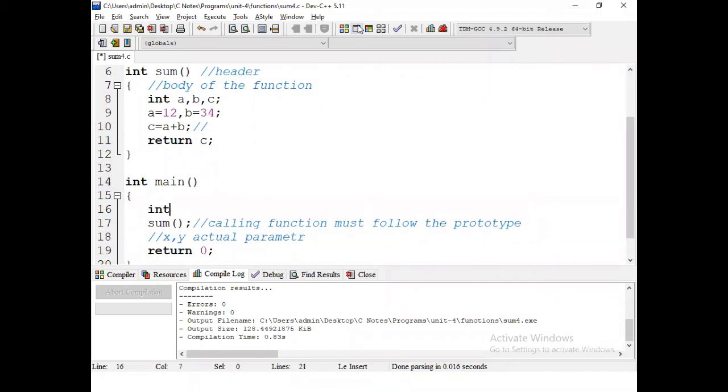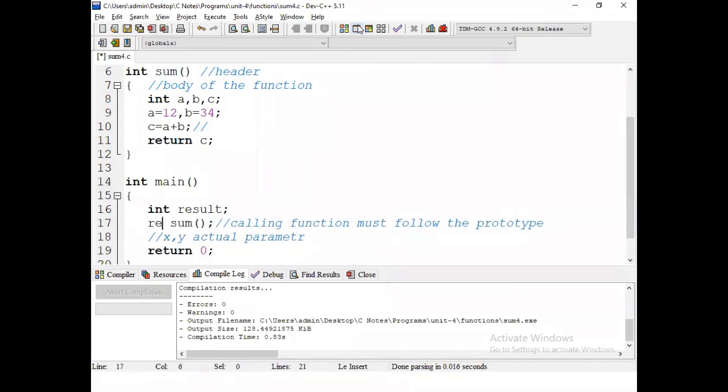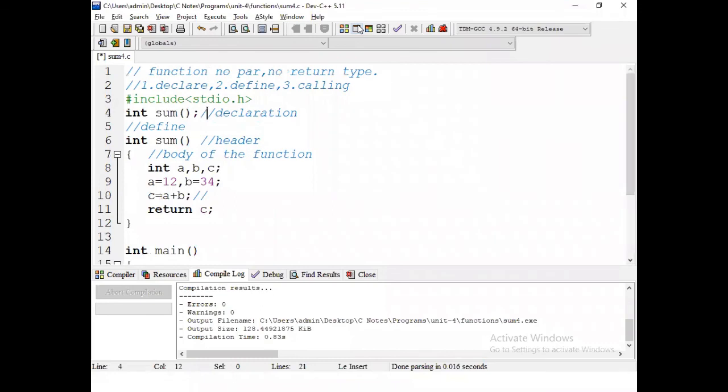int result is a variable. Then result equal to sum. Why? No parameter, but it returns some value. So the same type must be declared and defined, as per the mechanism of how to prepare the body of the function.